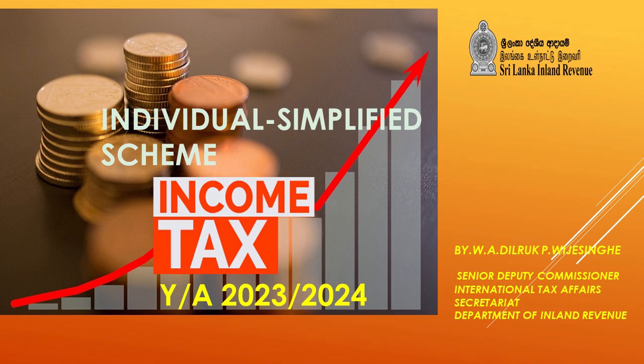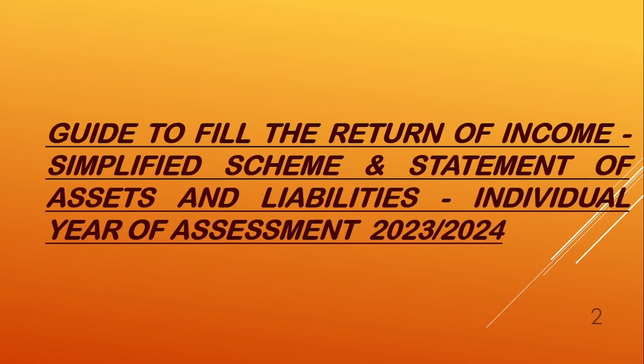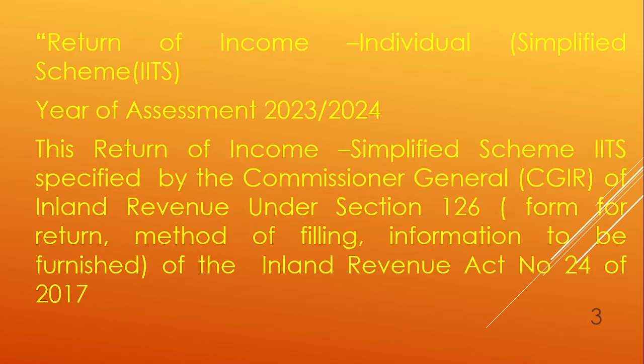I am going to explain about the return of income under the simplified scheme, which was introduced by the Inland Revenue Department for the year of assessment 2023-24. Guide to fill the returns of income simplified scheme and statement of assets and liabilities individual year of assessment 2023-24. This return of income simplified scheme, called IITS, is specified by the Commissioner General of Inland Revenue under section 126 of the Inland Revenue Act.